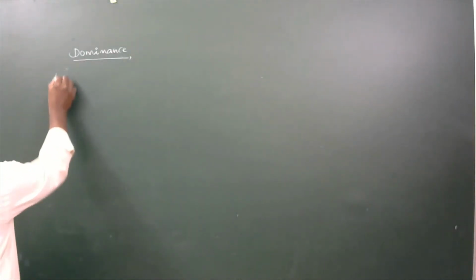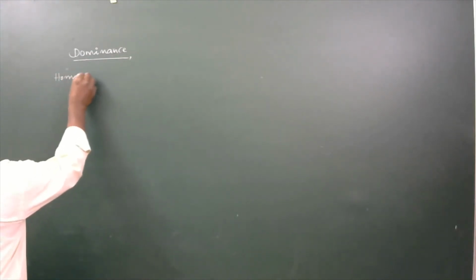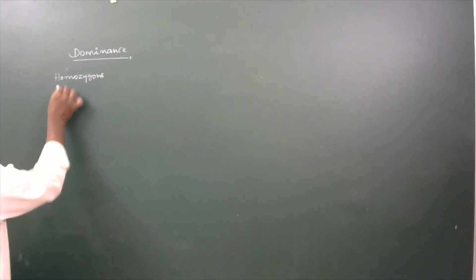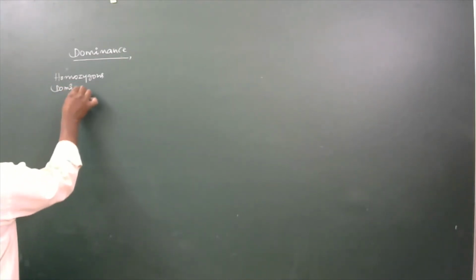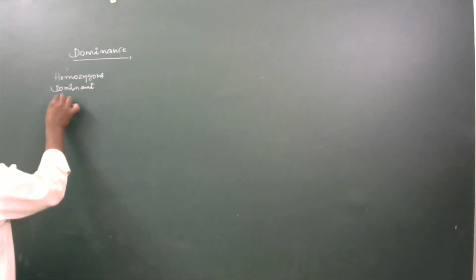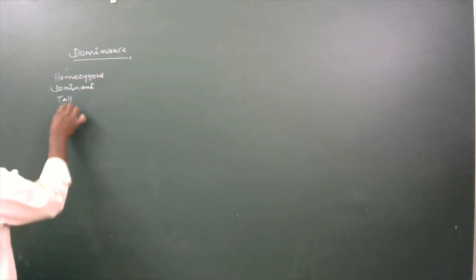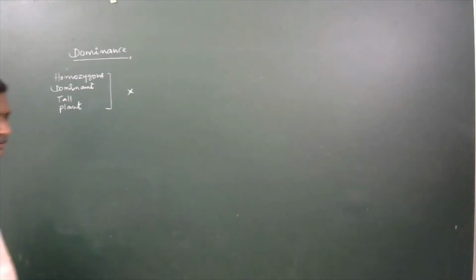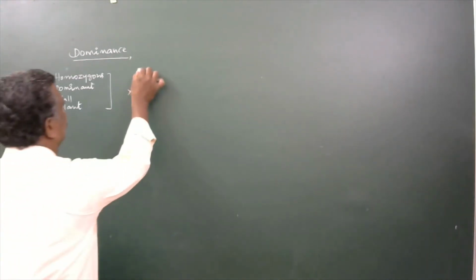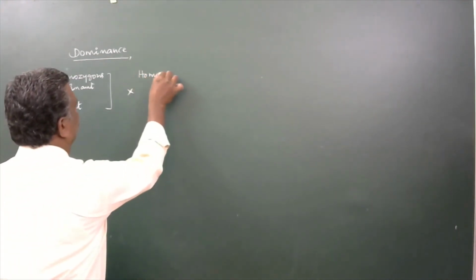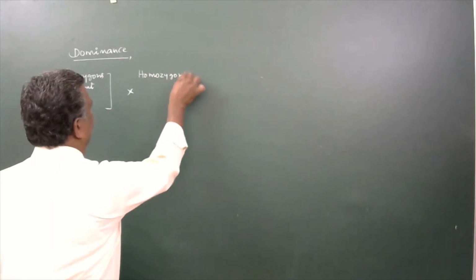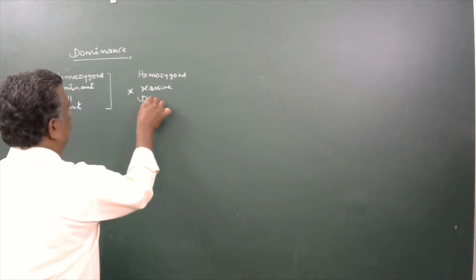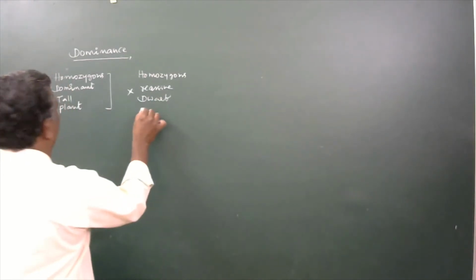A homozygous dominant tall plant is crossed with the homozygous recessive dwarf plant.